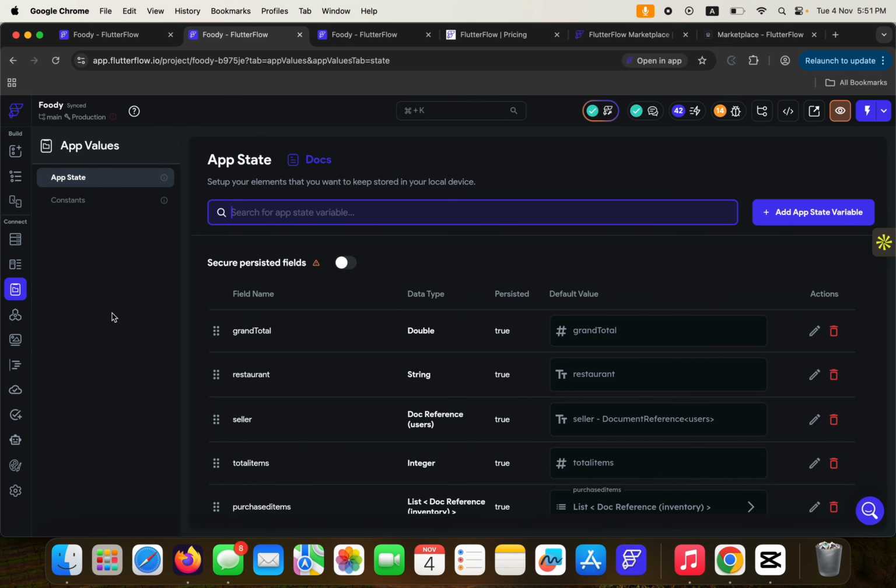This is app values. This one is one of the most interesting parts, where you create an app value, an app state variable, and this is basically going to help you control the functionality of a certain feature in your application. Now it's a bit difficult to explain without showing, so I will just let it slide.